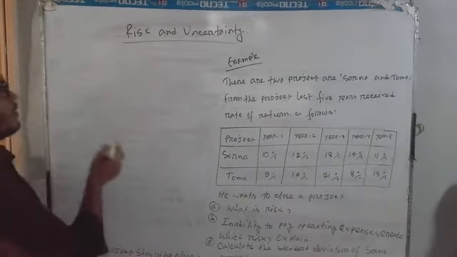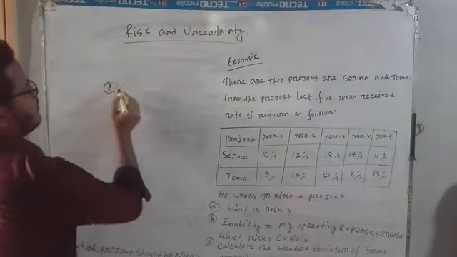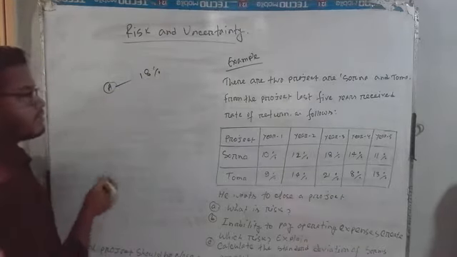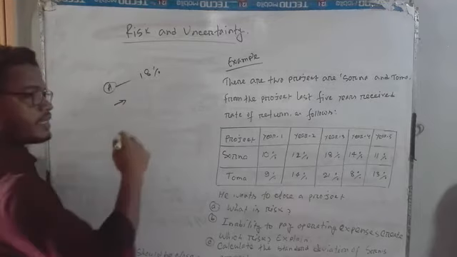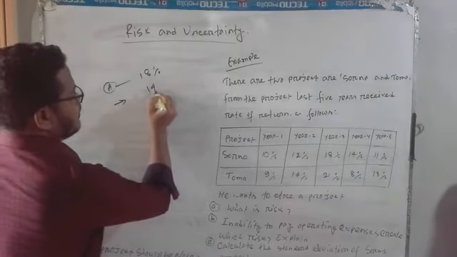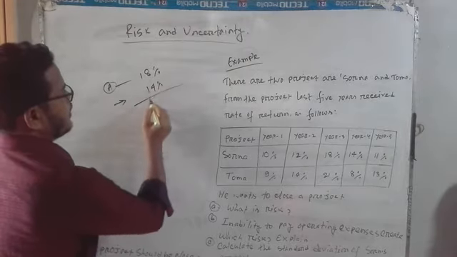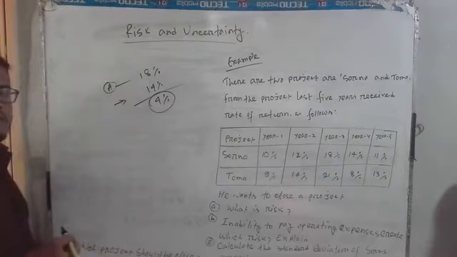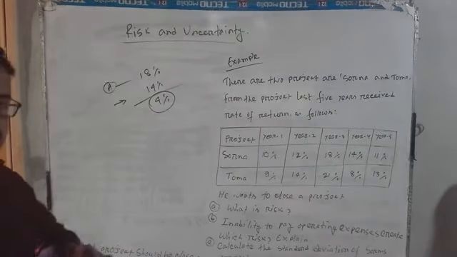Suppose Mr. A expects a rate of return of 18%, but after some time he gets an actual rate of return of 14%. Then the difference is 4%. It's called risk. So, dear students, I hope you can easily understand.